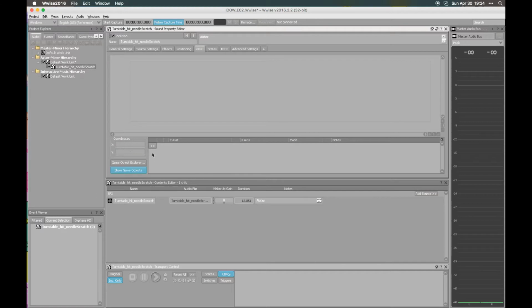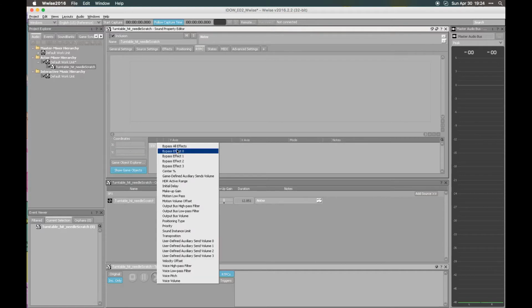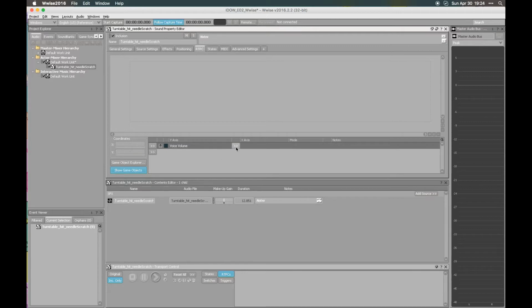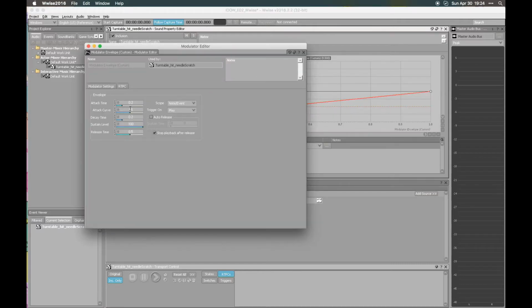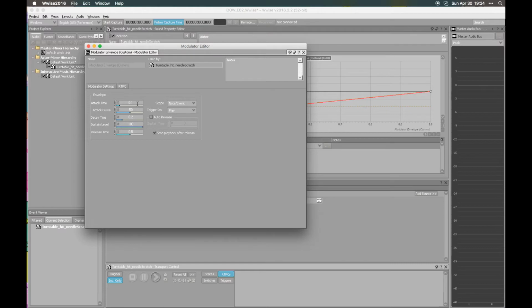So Wwise has this super cool thing that's the ADSRs. We can apply envelopes to more or less everything. So let's apply it to the most basic thing, which is the voice volume. So we will apply a default custom ADSR. And as an attack, I want it to be pretty fast. So I will set it to 0.1 second and a release of 0.2 second.